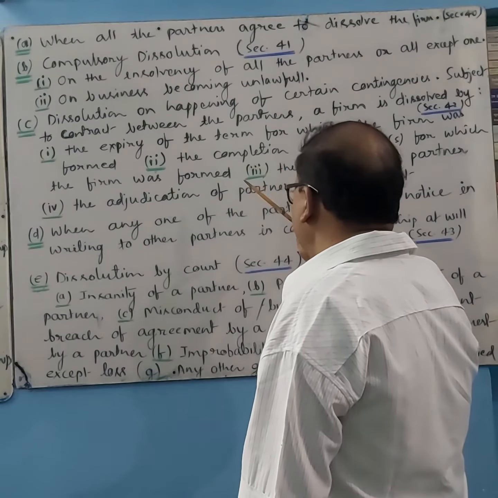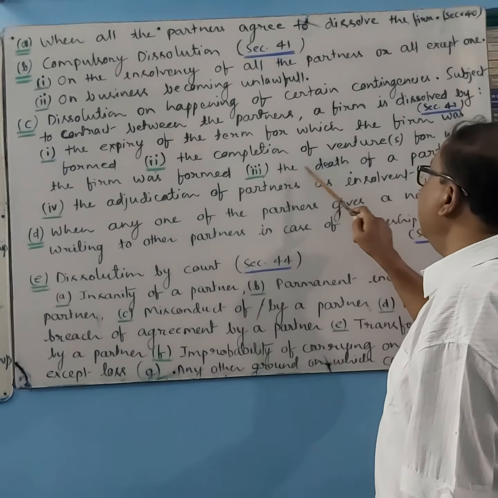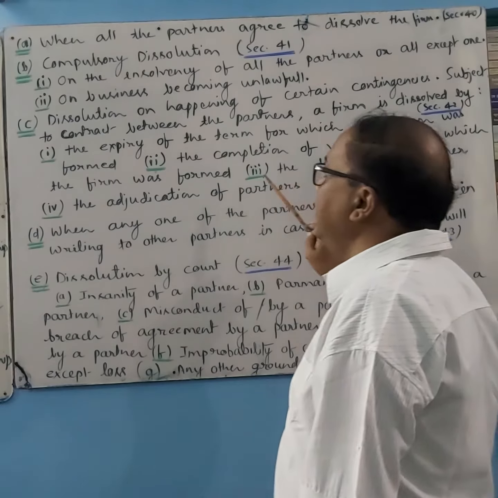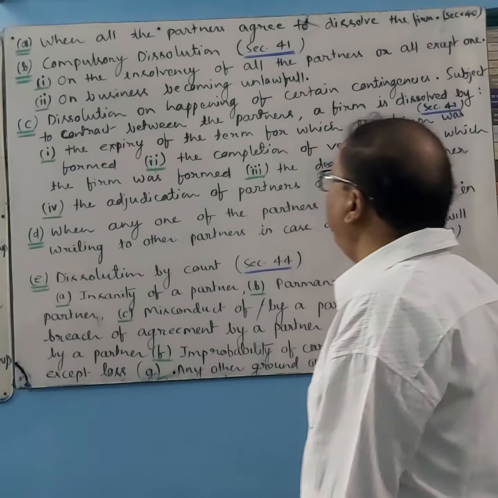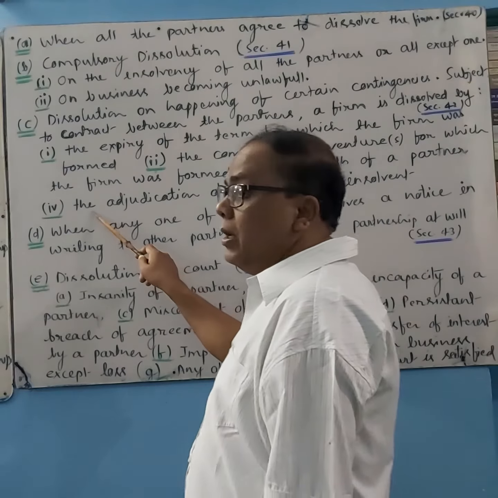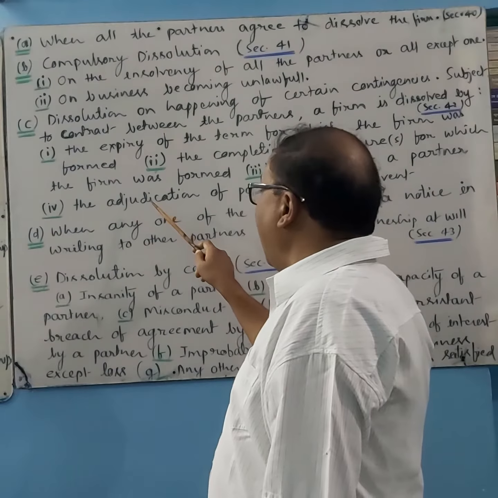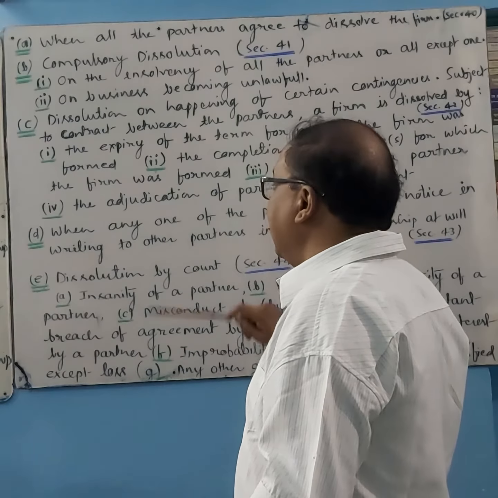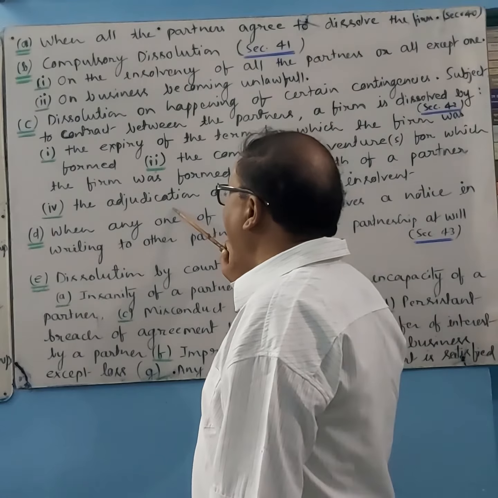Under this category, next one is the death of a partner. If there is a death of a partner, then there will be dissolution of firm under section 42. The adjudication of a partner as insolvent. If any partner is insolvent, due to this happening the firm will dissolve.